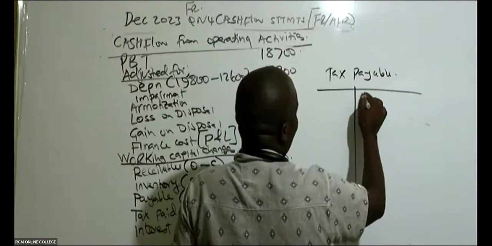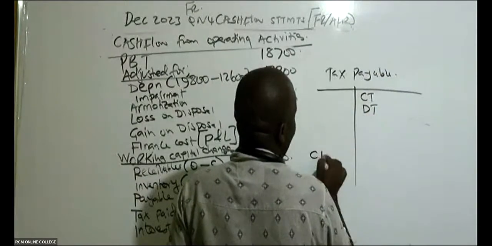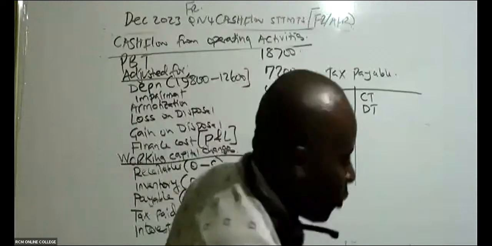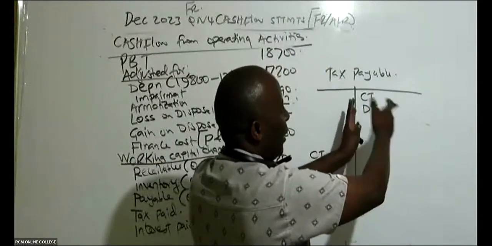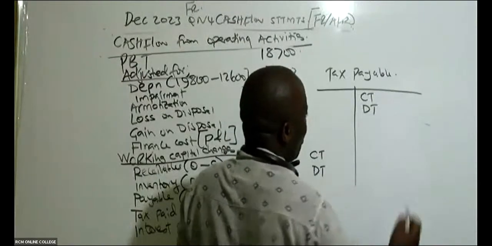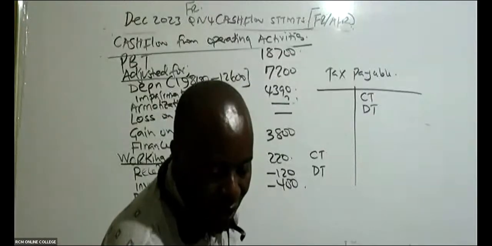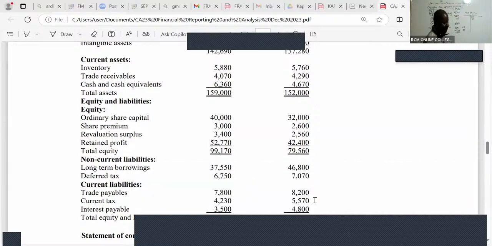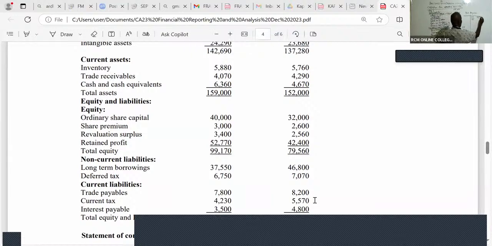So we start with current tax and deferred tax. You combine like that. So in this case, brought forward. Remember, this is a liability. Liabilities you always credit. Your balance brought down, you credit. Brought down is 2022. I can see the current tax for 2022 was 5570. Current tax carried down for the other year is 4230.